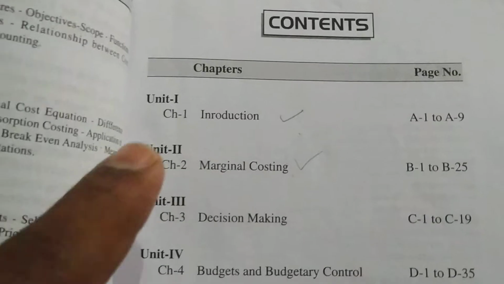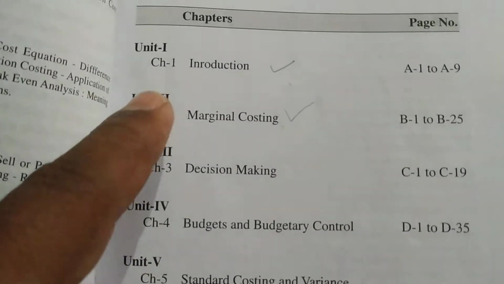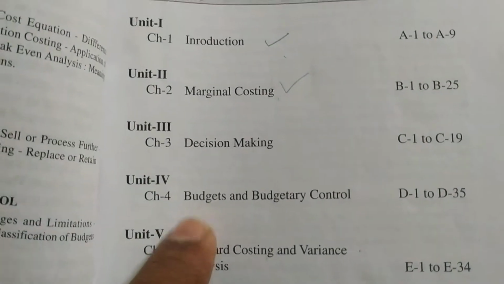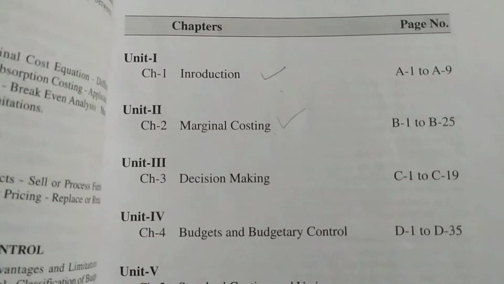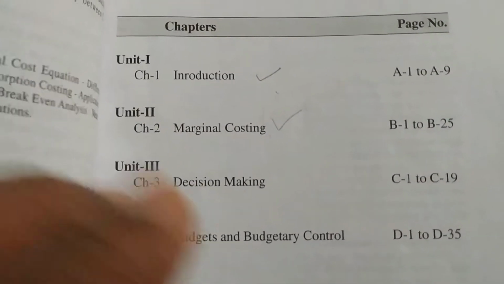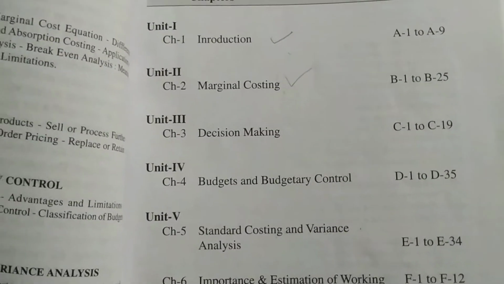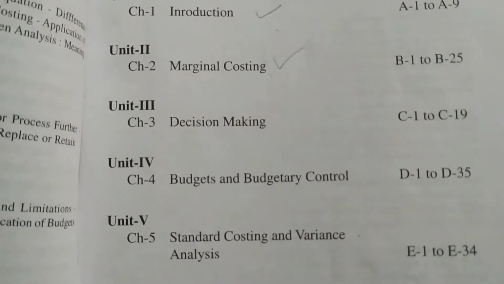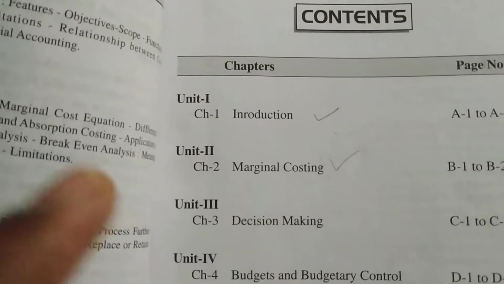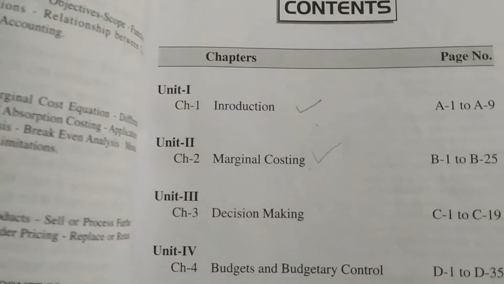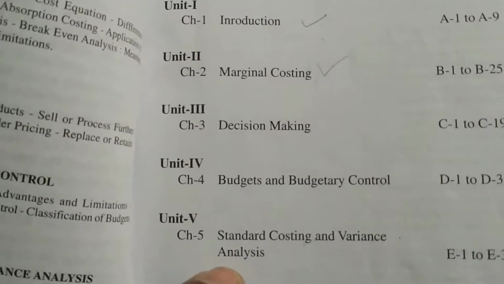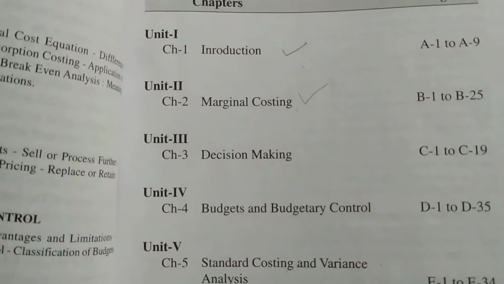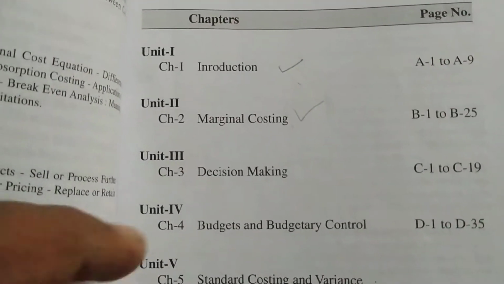Till now we have done 2 chapters: one is introduction, and one is marginal costing. Then we are doing standard costing. Then we'll do budgets. In budgets I'll explain only the things which are mostly important in exam, and decision making is the last chapter. The 6th chapter is not for us, it's for Kakatiya University. We have completed the first unit and marginal costing. Today if possible I'll make 2 or 3 videos and complete this chapter. Then we'll go for budgeting and decision making.